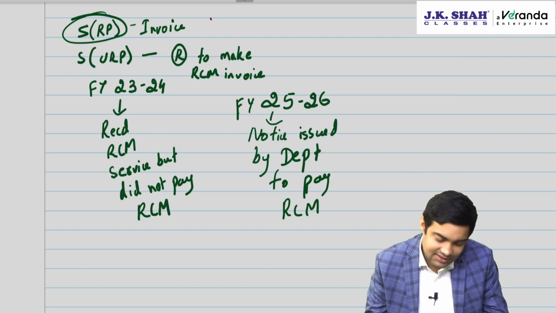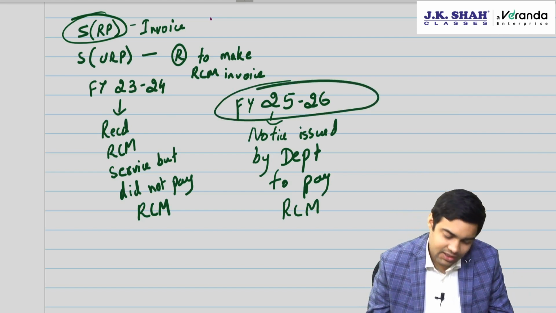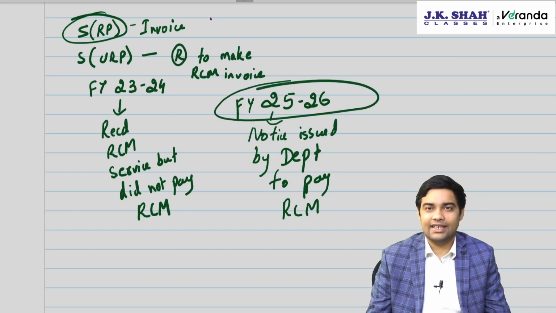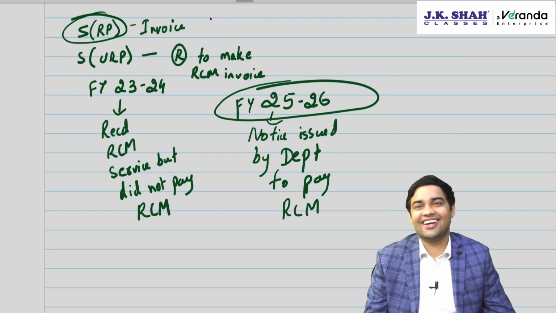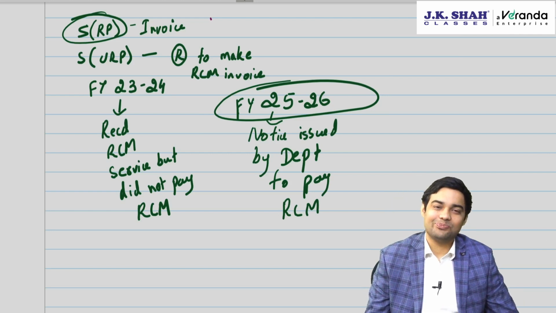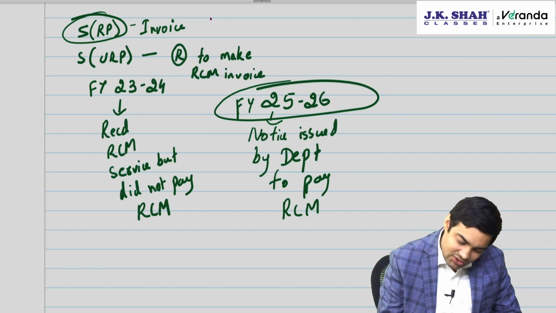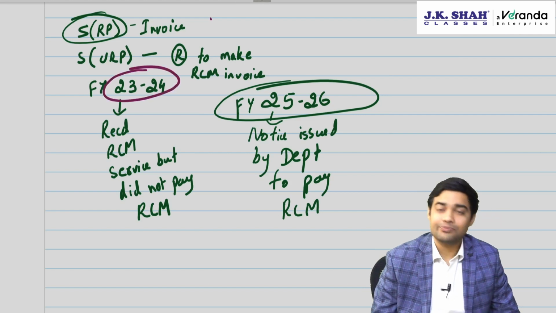Now the question is, in FY 25-26, can I claim ITC when I am paying this RCM liability? Can I avail ITC? So the question is, the last date to avail ITC, will it be based on 23-24 or 25-26?